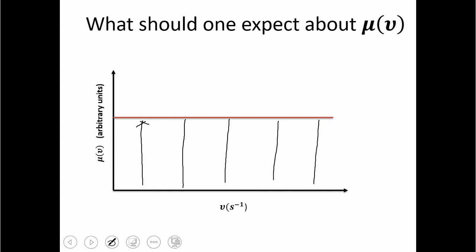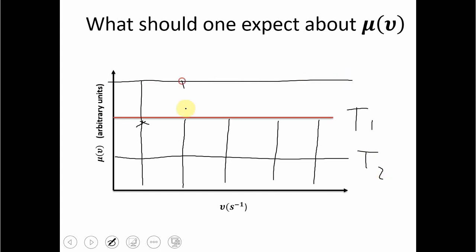Let's say this is for some particular temperature T1, and if we have a lower temperature, T2, the total energy will decrease, but the straight line will not change. And if we have a higher temperature than T1, then this line will come here, but the distribution shall still remain the same. This is a very intuitive answer to the question of how the radiant energy is distributed over the frequencies. But does this happen in reality?